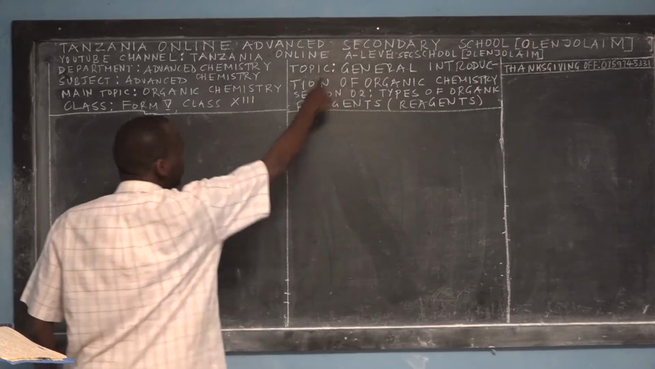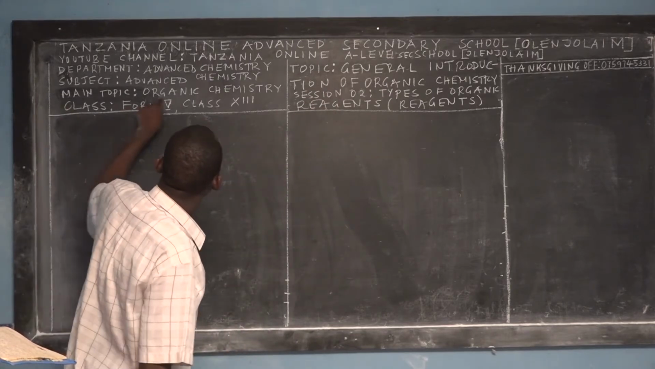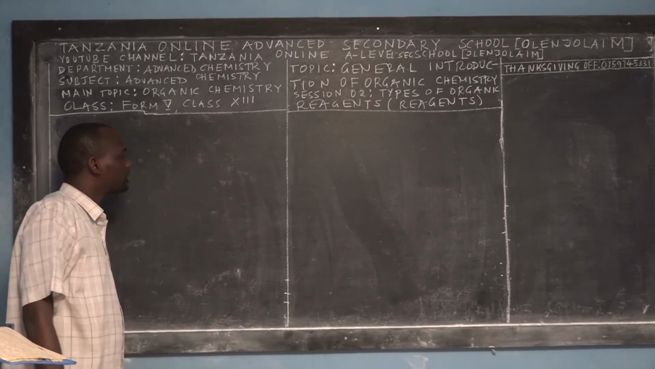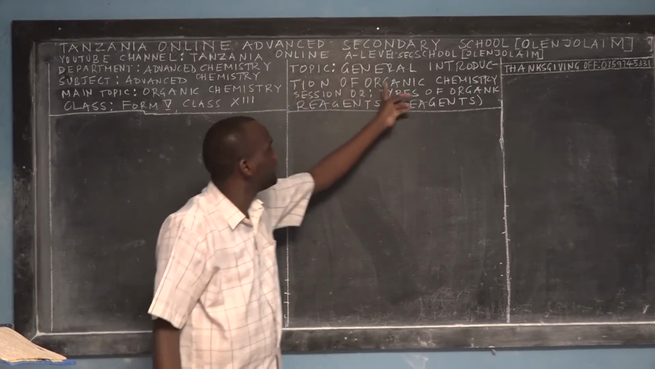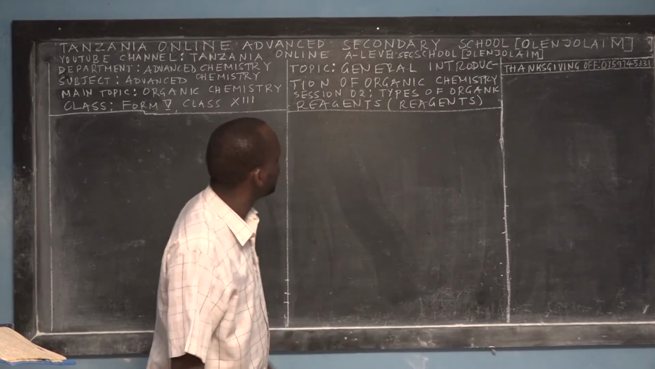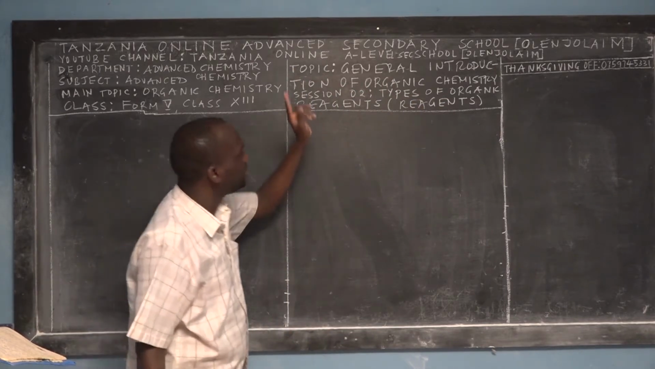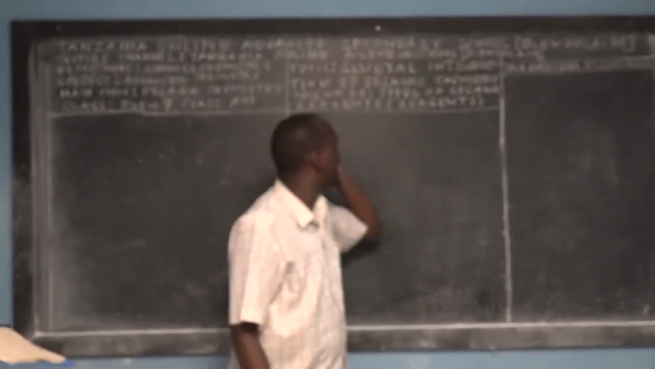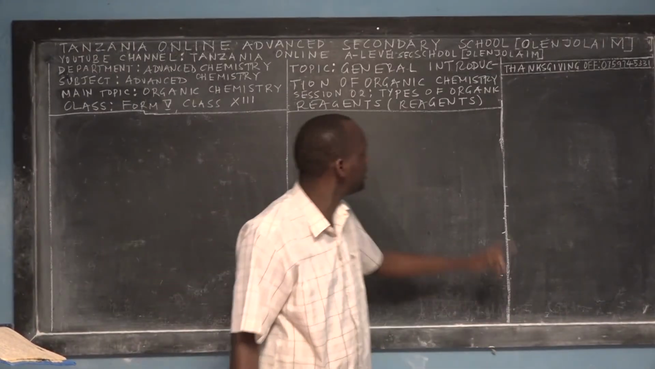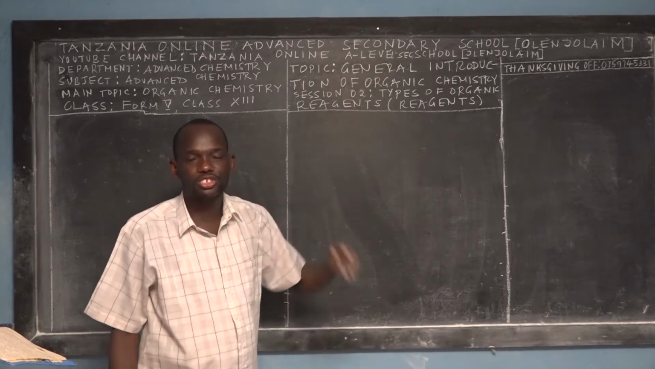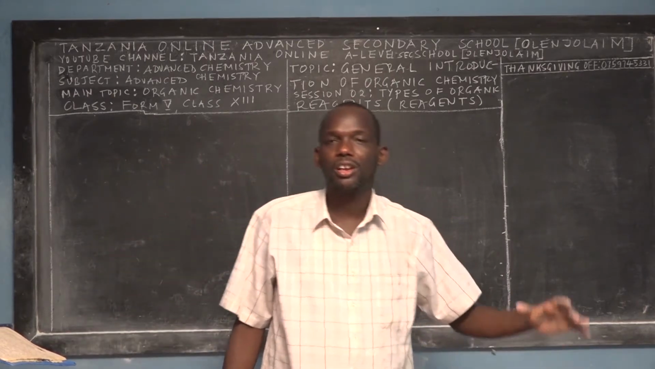So today we have a main topic called Advanced Organic Chemistry, and the topic of the day is General Introductions of Organic Chemistry, and we are in session 2, Types of Organic Reagents. If this is session 2, it means that session 1 is already taught.